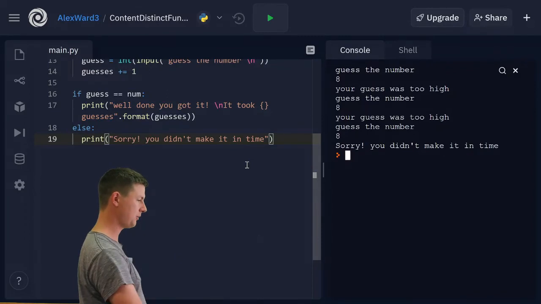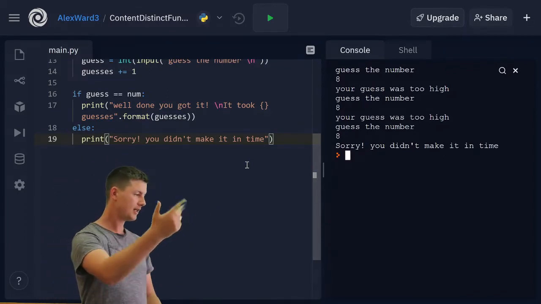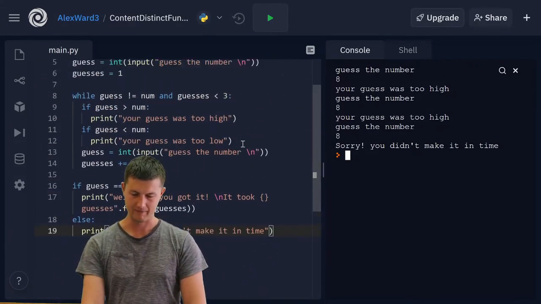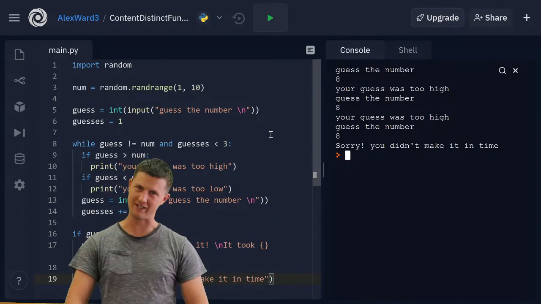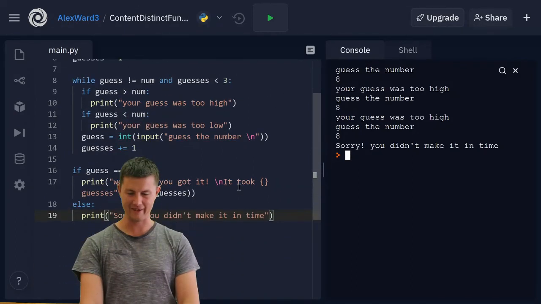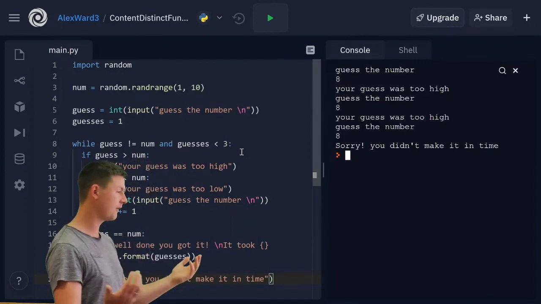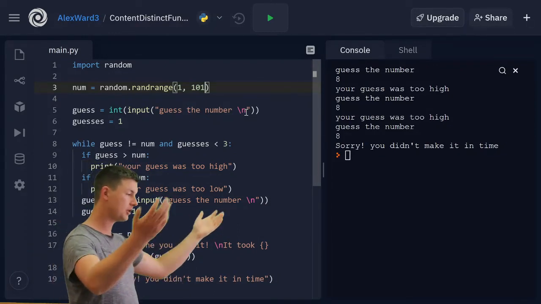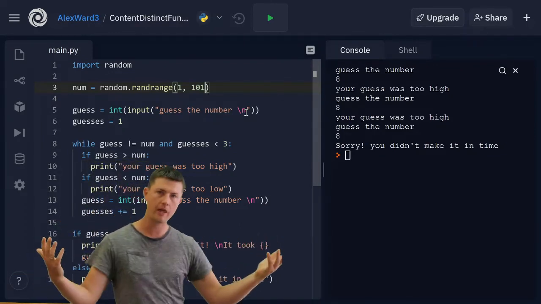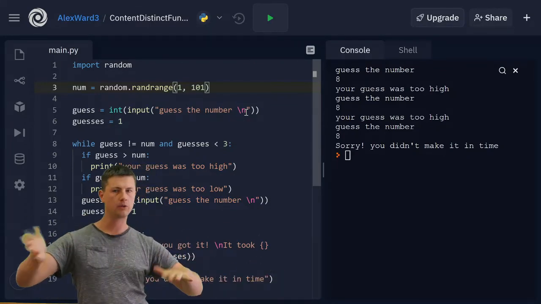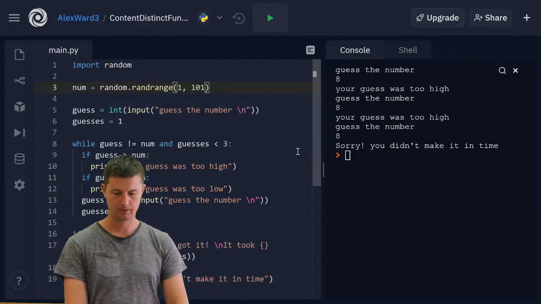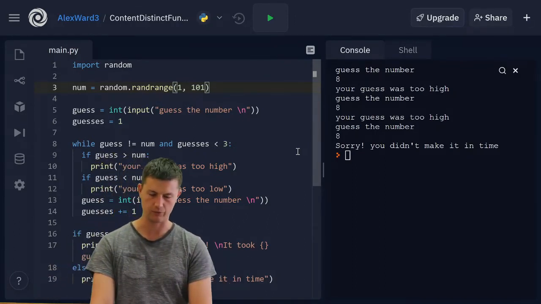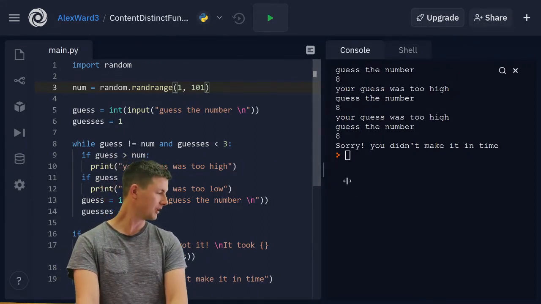We are able to get some input from the user, check if it's correct, celebrate if we get it, or mourn our lack of guessing skills if we don't get it in the right number of guesses. And you have total control over this. If you want to make it so it says 101, you can do that. You can make it bigger, you can make it smaller. Maybe you could extend this even further by saying you're getting warmer or you're getting colder. Maybe you could change it to even numbers. Maybe you could change it to odd numbers. All sorts of ways that you could extend this still. Cool. That's a guessing game.